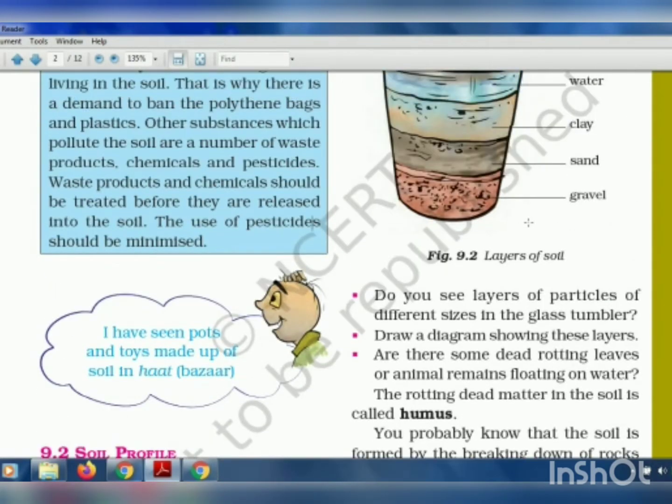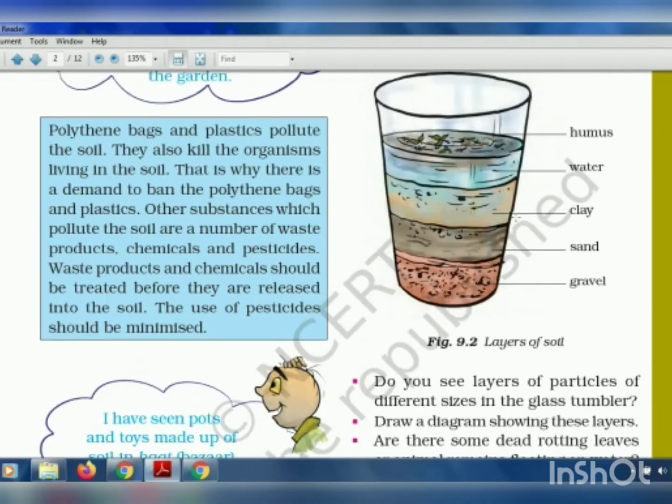You have to keep that glass of water with the soil for some time without disturbing it. Then you will see these different layers. At the top you will see humus, then water, then clay, then sand, and then gravel. Gravel is the small pebbles or stones which are found in the soil.